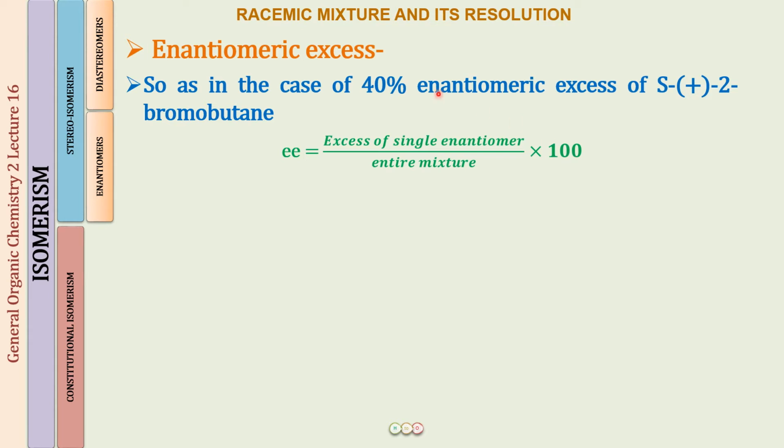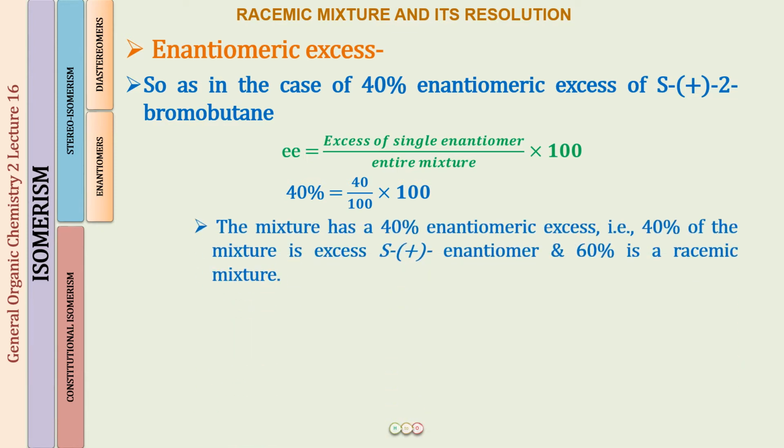So what does this mean for 40% enantiomeric excess? Let us put up the values. 40% enantiomeric excess means that there is going to be excess of the single enantiomer by 40 if we have the entire mixture being 100 parts, multiplied by that 100, this would be 40%.